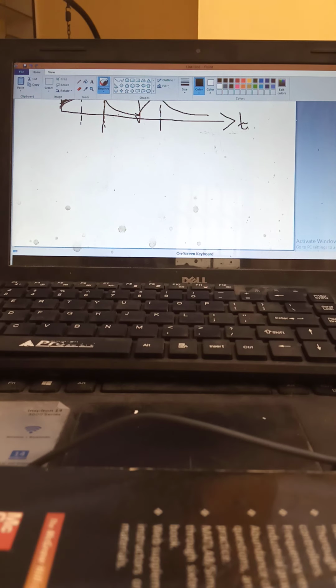Then continuous duty with periodic speed changes. That means in each cycle there will be a different speed. So it consists of periodic duty cycles, each having a period of running at one load and speed, and another period of running at a different speed and different load, like a car. So see the textbook and make notes for this, and for each case take some example also.